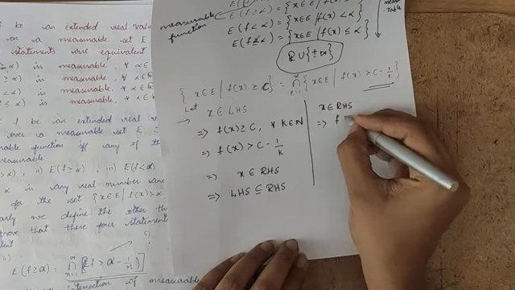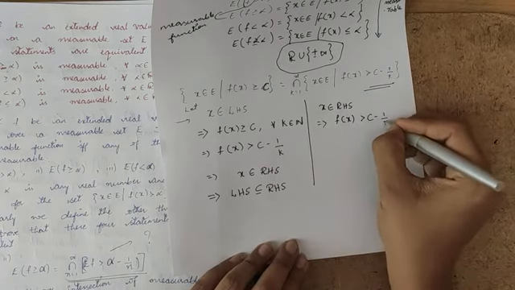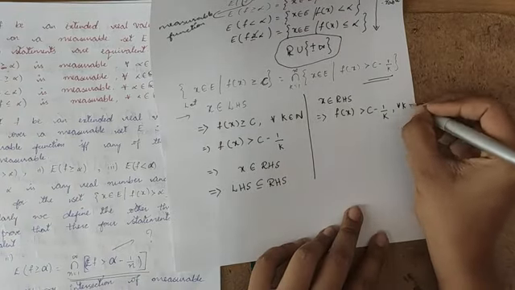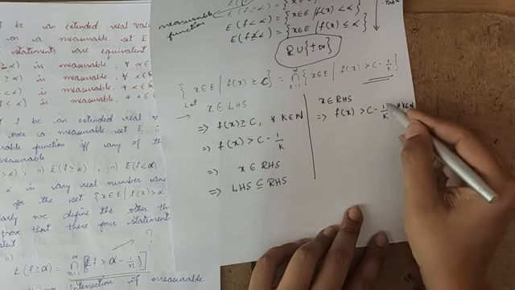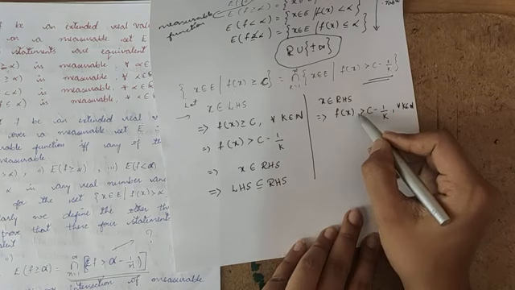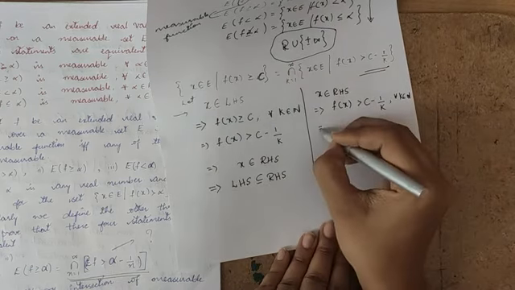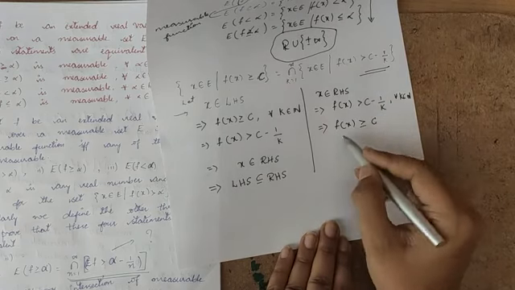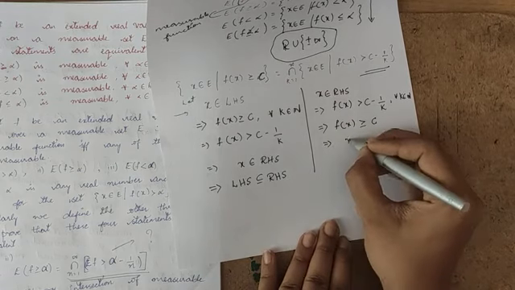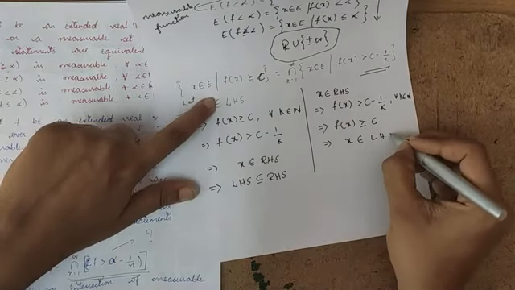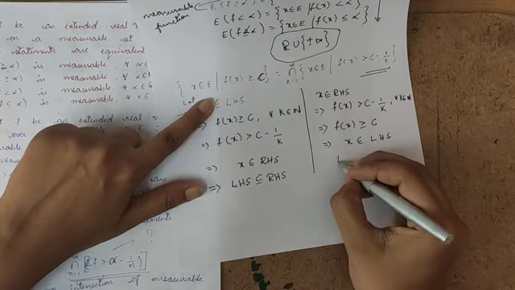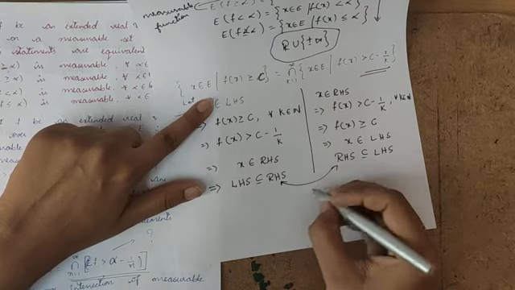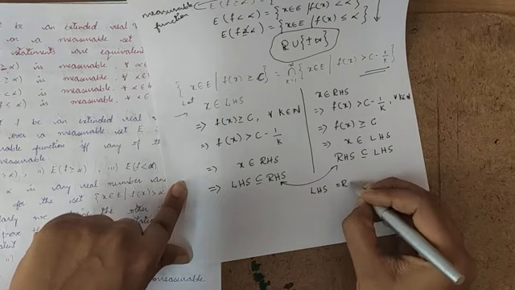That means f of x is greater than c minus 1 over k. Now, this is for all k belongs to N. So if you remove this 1 over k, then c may be less than or equal to f of x. So f of x is greater than or equal to c. If you observe this, you can say x belongs to LHS. This means RHS is a subset of LHS. So from these two, I can say LHS is equal to RHS.